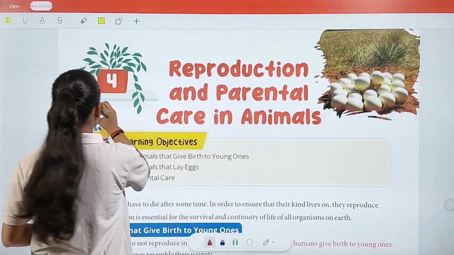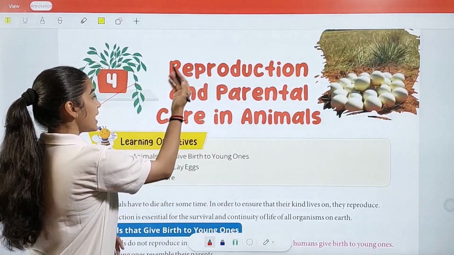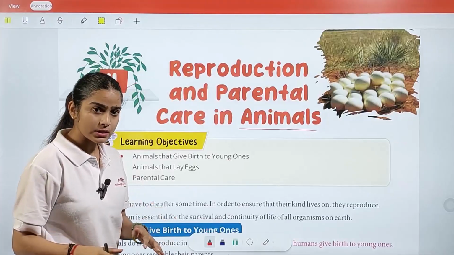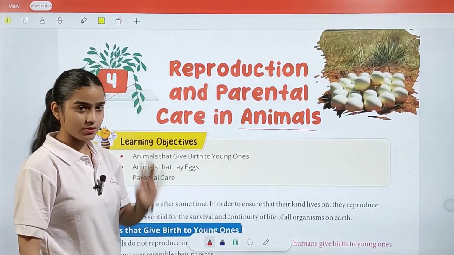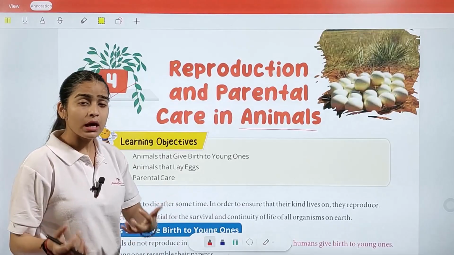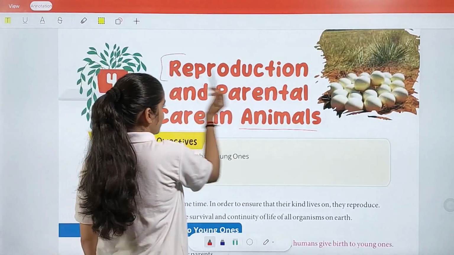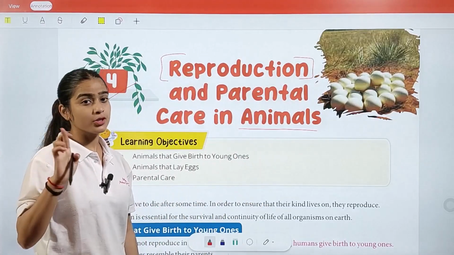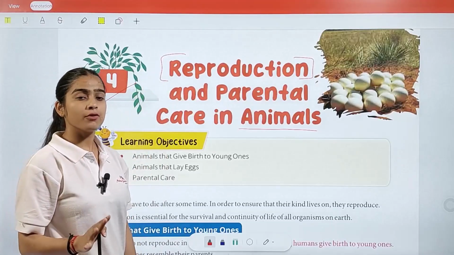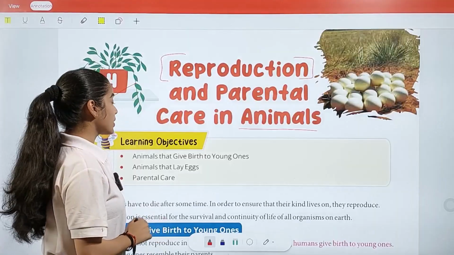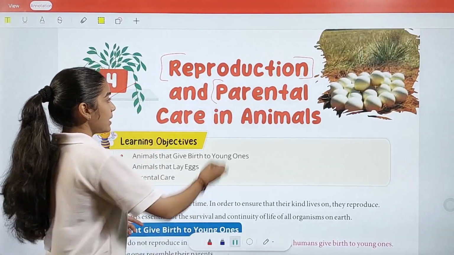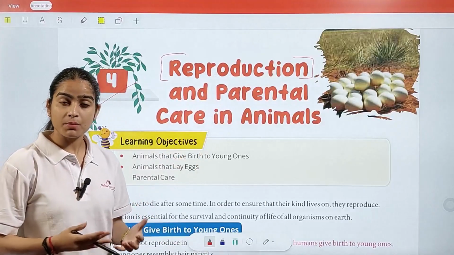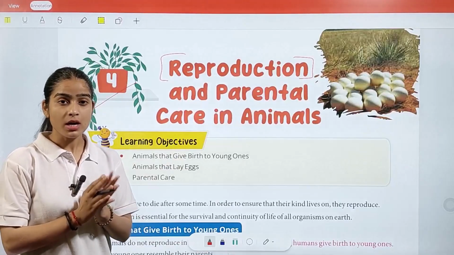And today we have chapter number 4, which is reproduction and parental care in animals. First of all, we have to be clear that in today's class we are going to learn about animals. But what kind of things do we have to learn about animals? The first is reproduction. In our last chapters, we already understood reproduction, and I hope you have learned the definition of it. Now we have to understand what is meant by parental care. Parental care means how animals protect their babies from dangers and how they help them to survive and grow.